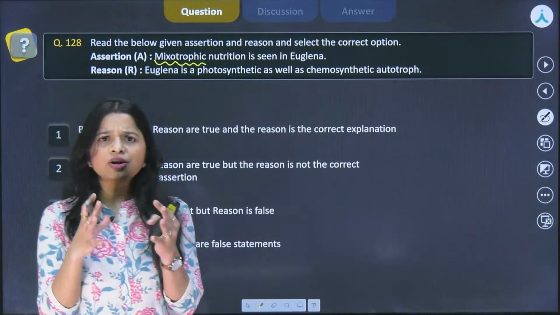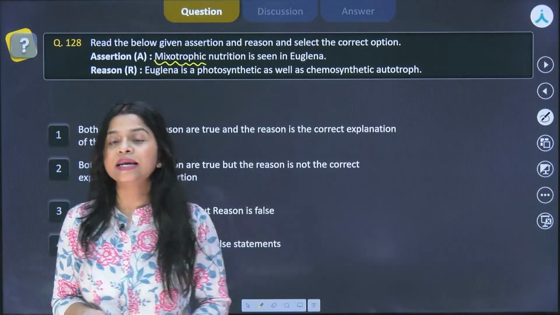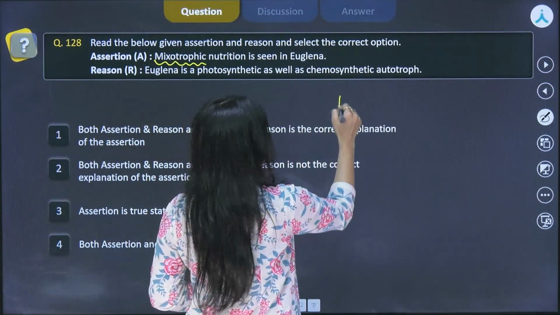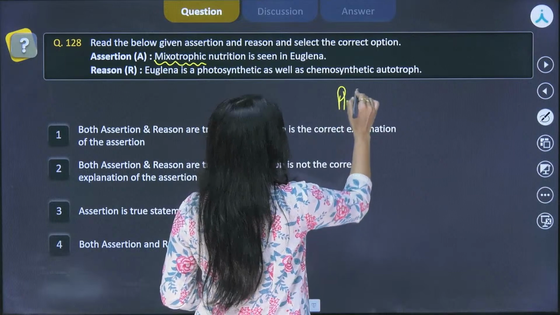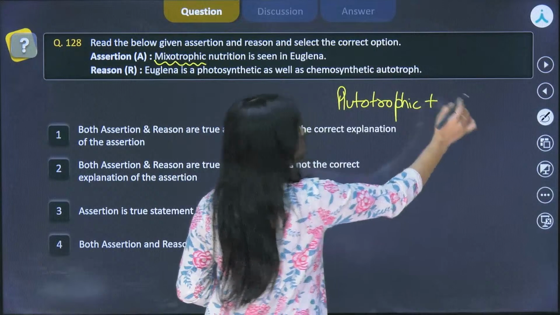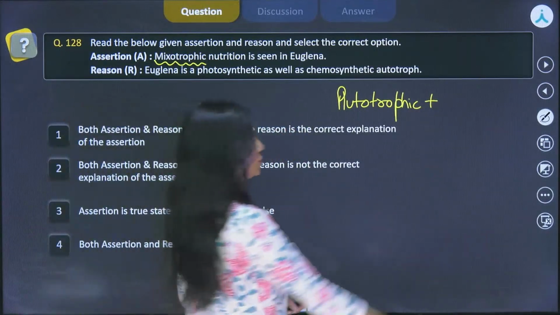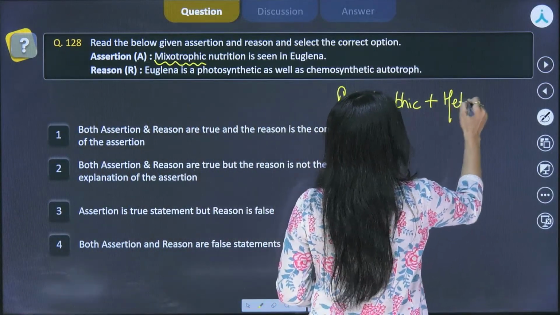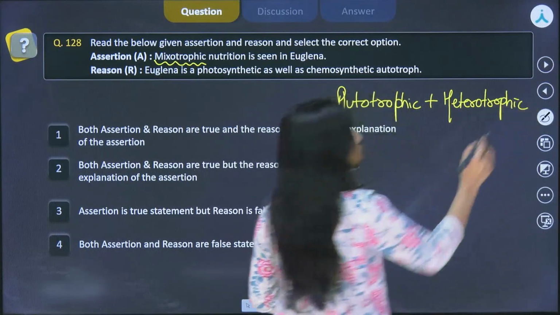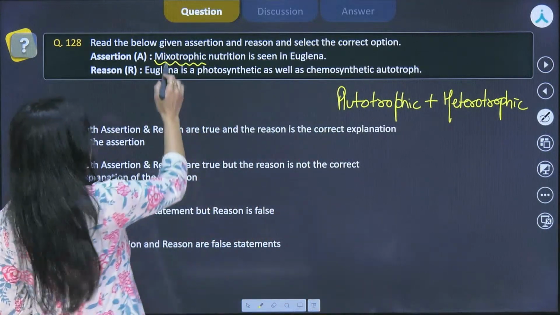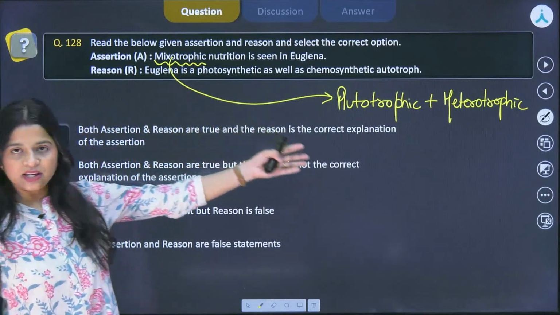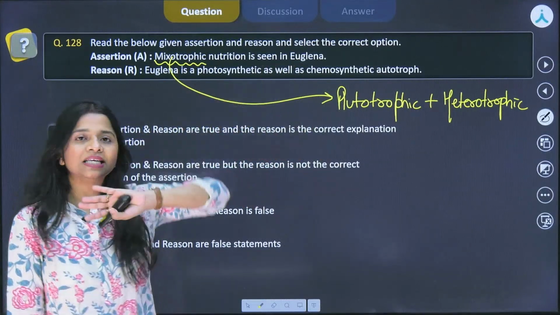That means there is a mixture of something, right? As the name indicates, mixotrophic means when the organism is showing both autotrophic as well as heterotrophic mode of nutrition. Okay, so the mixture of them is called mixotrophic. Now you can clearly see from this very part only that the reason is not correct.